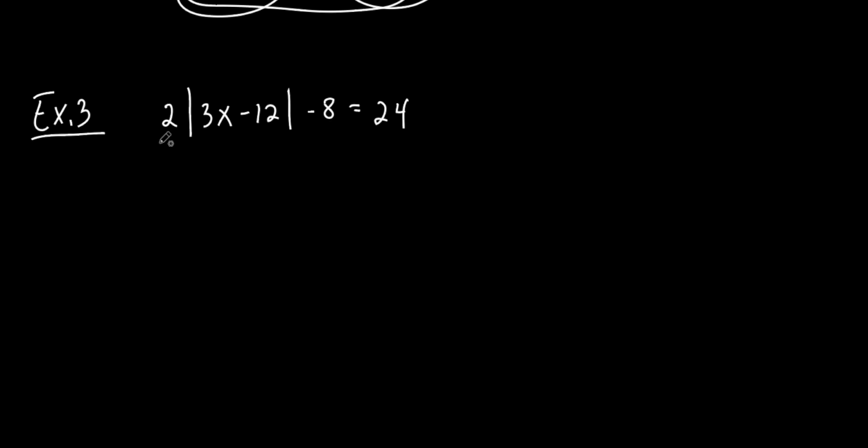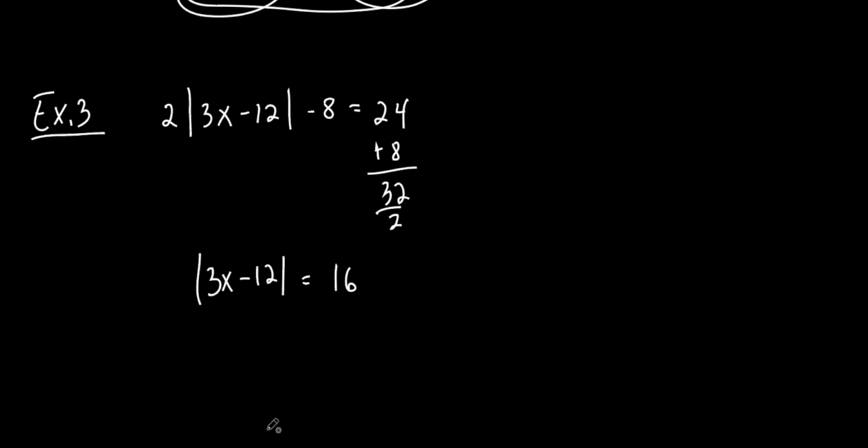Add the 8 and then divide by 2. Exactly. So we're going to add an 8. What's that? 32. Divide by 2, which is 16. So all of this is still inside the absolute value, isn't it? So now I'm basically just left with what I did on the last example. That's the key to this example right here. Get rid of all the stuff that's on the outside of the absolute value, put it on the other side, and then just get yourself the absolute value by itself.